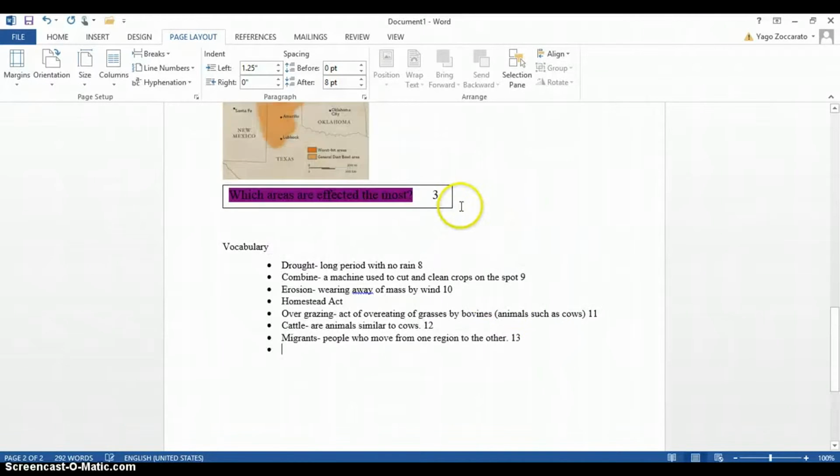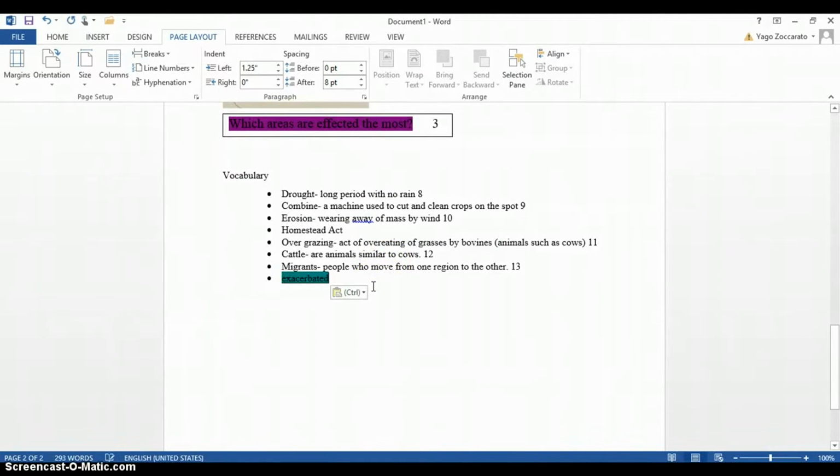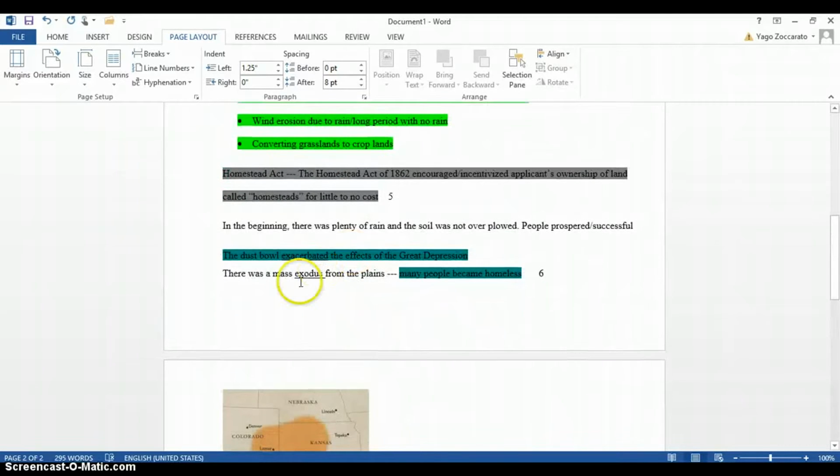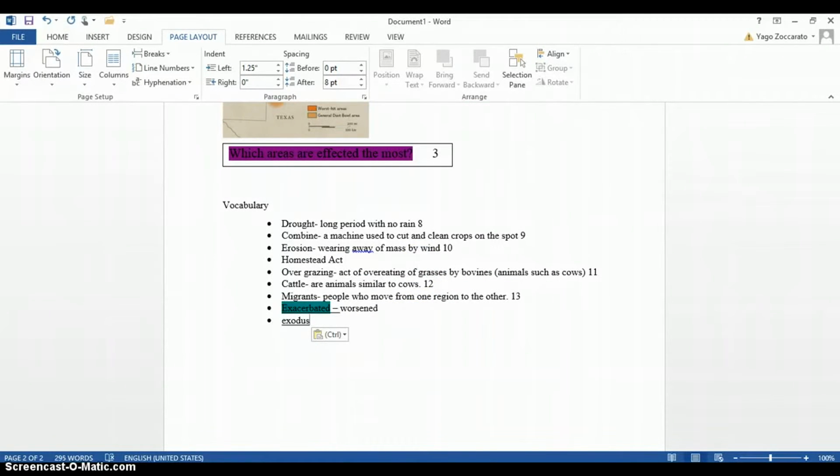We are adding on two new words to our vocabulary note cards. We are adding exacerbated, which means worsened, and Exodus, which means a journey by a group of people to escape a hostile environment.